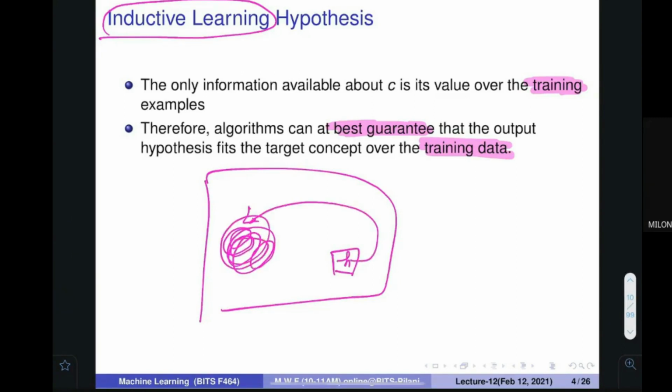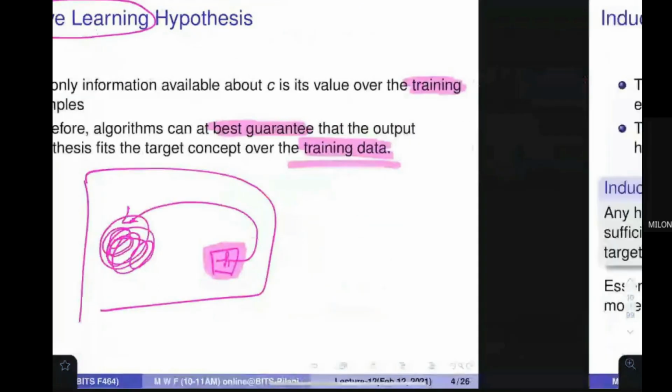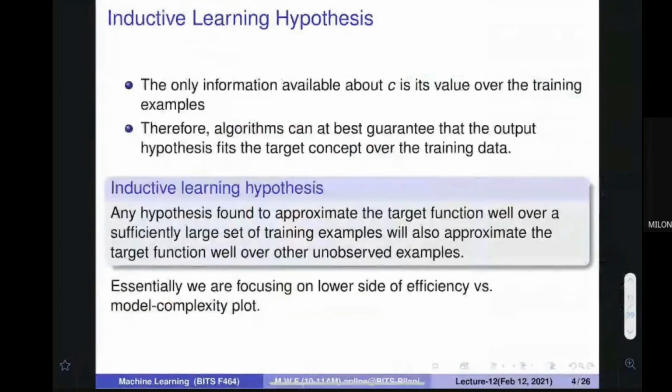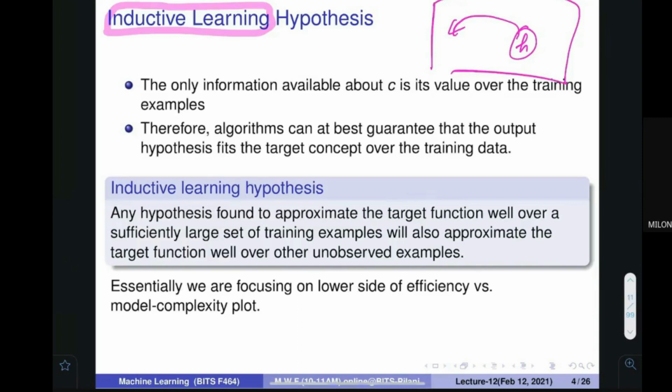This particular part is clear, but you don't have anything to do because all the other data is not available. So you would be learning in this space only. The best you can do is to be best on the training data only. But your hope is that you would be better on the unseen data. So inductive learning means that you are learning in such a way that you can generalize, and your hypothesis is going to fit the unseen data. Make sense?